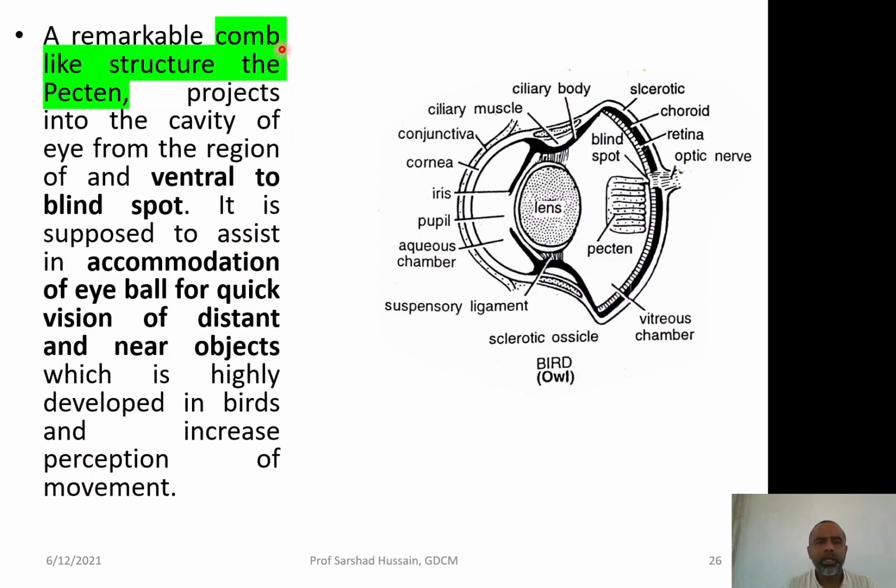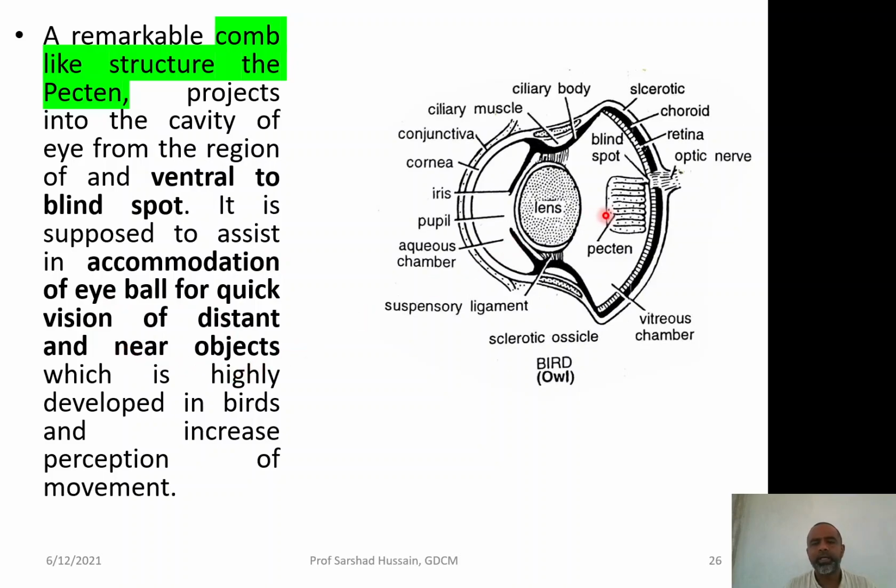A remarkable comb-like structure called the pecten is present over there. It is projected inside the cavity of the eye from the region ventral to the blind spot. So, it is below the blind spot. This is the blind spot. It is supposed to assist in accommodation of the eyeball for quick vision of distant and near objects.